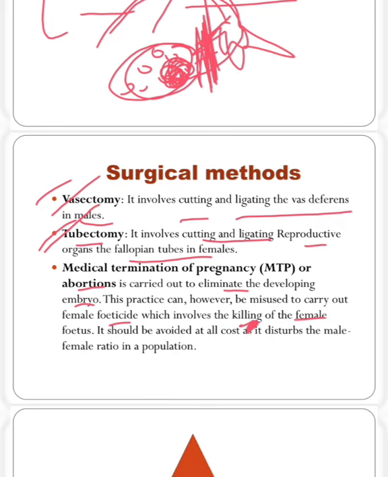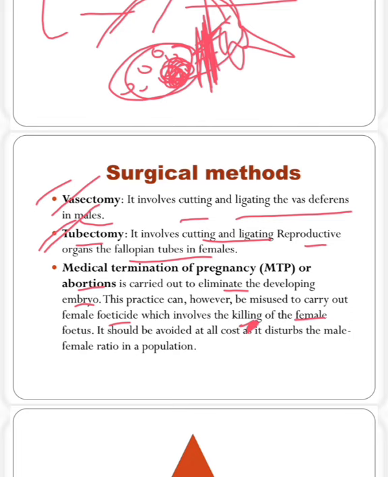After identifying, many couples did this medical termination of pregnancy because they saw that the baby was a girl. That's why they terminated the pregnancy.